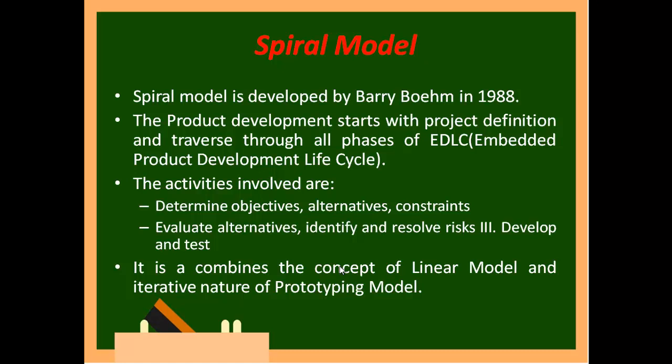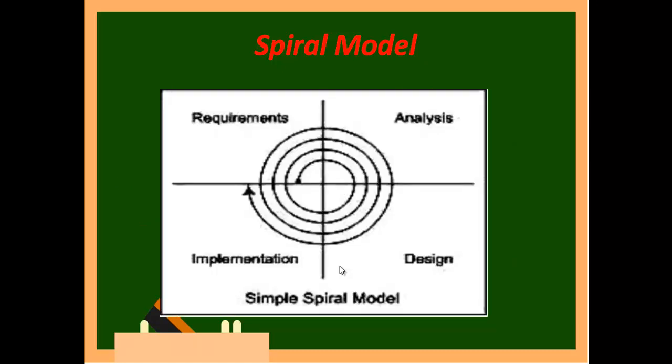The activities involved are: determine the objective, alternatives and constraints, evaluate alternatives, identify and resolve risks, development and test. Here from the need itself we will go for cycles, and there is one difference you can see. Let us start from requirement. The time I take for sitting and checking my requirement is less in the first cycle.